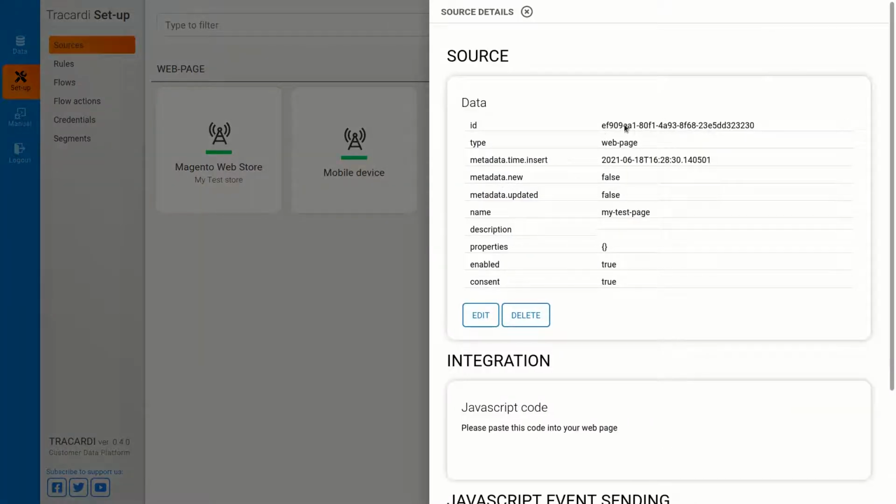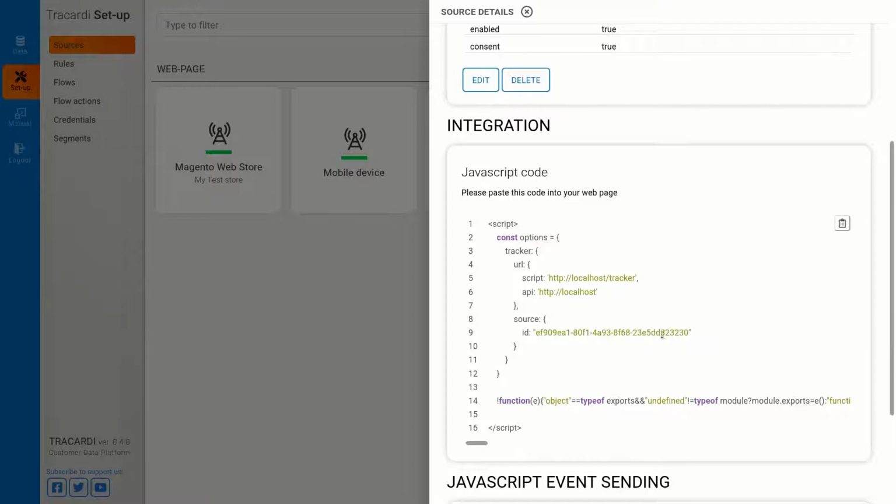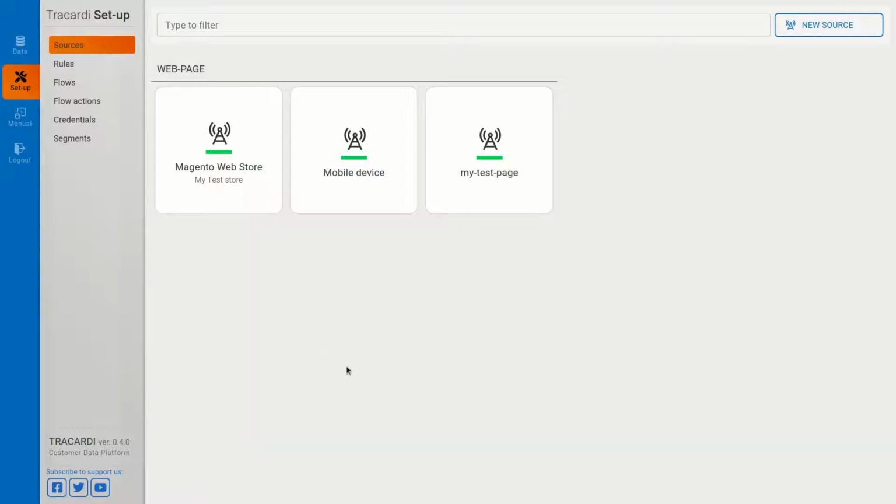You can see it has an ID. Once I paste it into the JavaScript code here, each event will be marked with this source ID, so I can trigger events on a certain source ID. Okay. Now the second thing, we have rules.